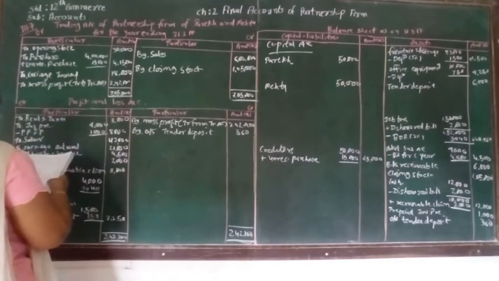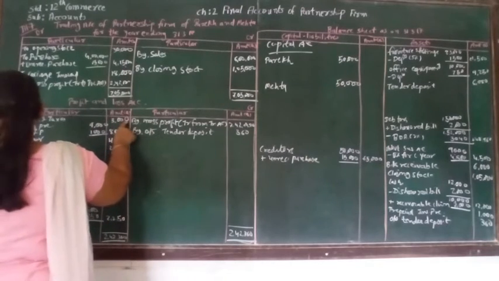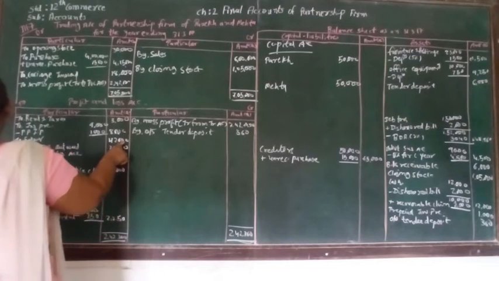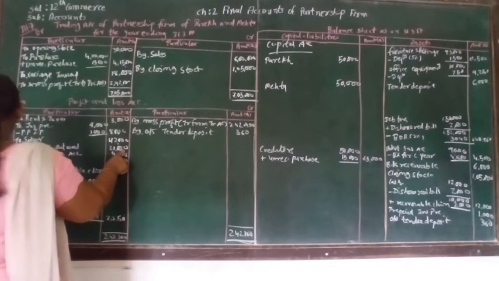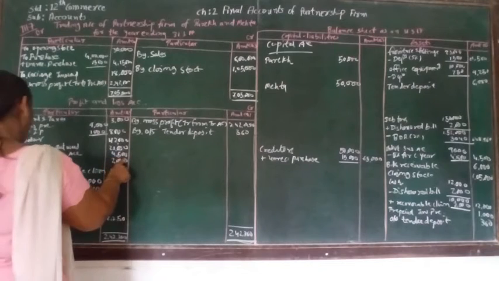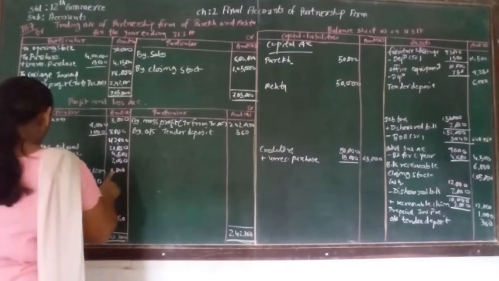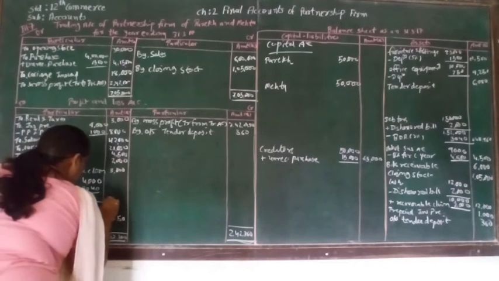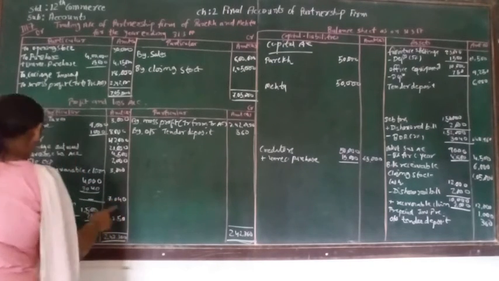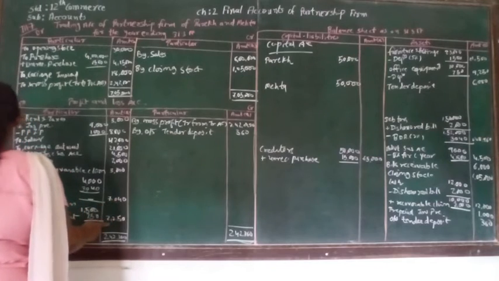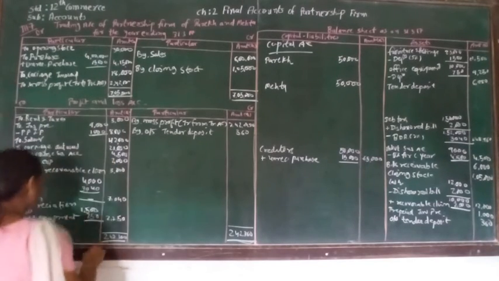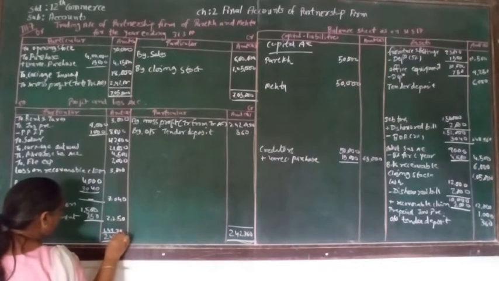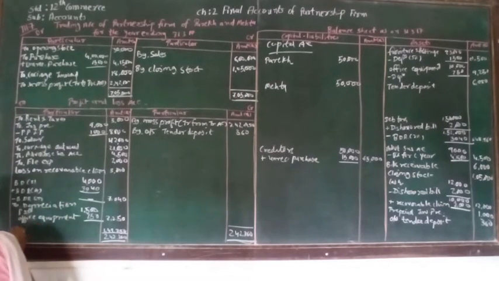From that, if we deduct 3,000, then 8,000, then 42,000, then 21,000, 4,500, 2,000, 3,000. Let's make the total of this. That will be 7,040, and 2,250. Then the balancing amount will be 1,49,750.